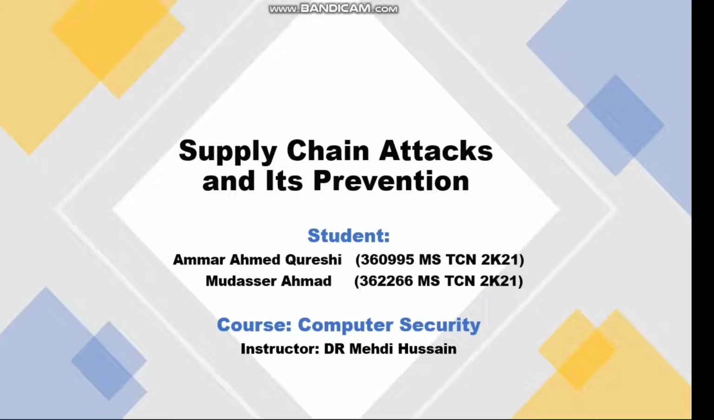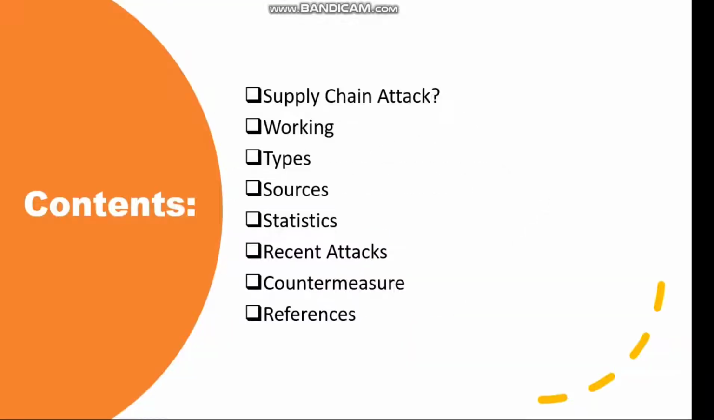The topic of my assignment number 1 is supply chain attacks and their prevention. This is the flow of presentation.